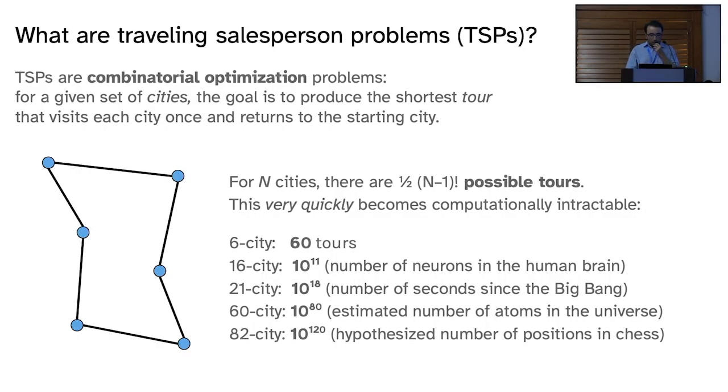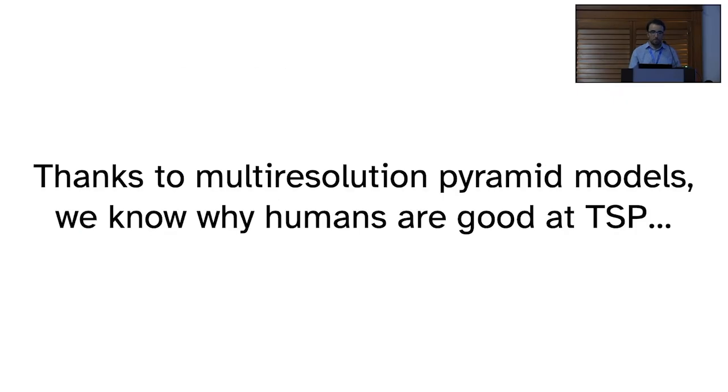So here's the thing. Even with 80-city TSPs, if you give it to a human to solve, they can quickly produce good solutions that are within 10 to 15% of the optimal. And thanks to multi-resolution pyramid models, which are directly inspired by the structure of human vision, we already kind of know why humans are good at TSP.